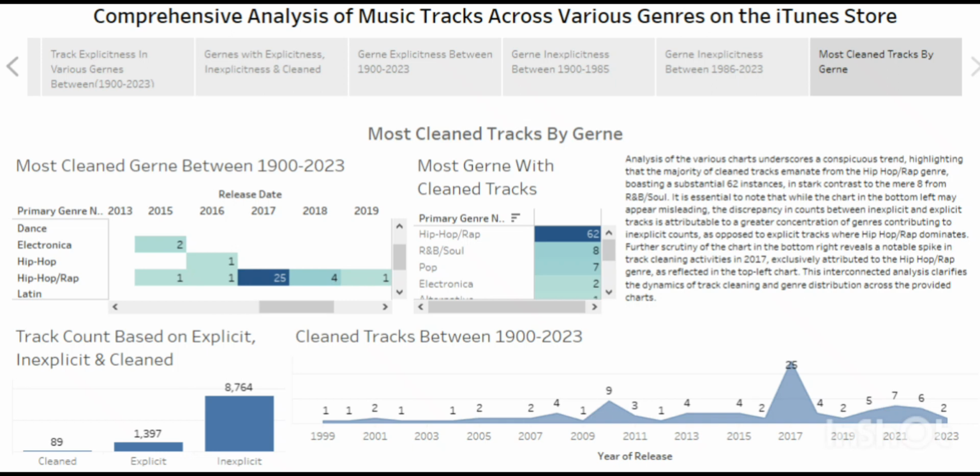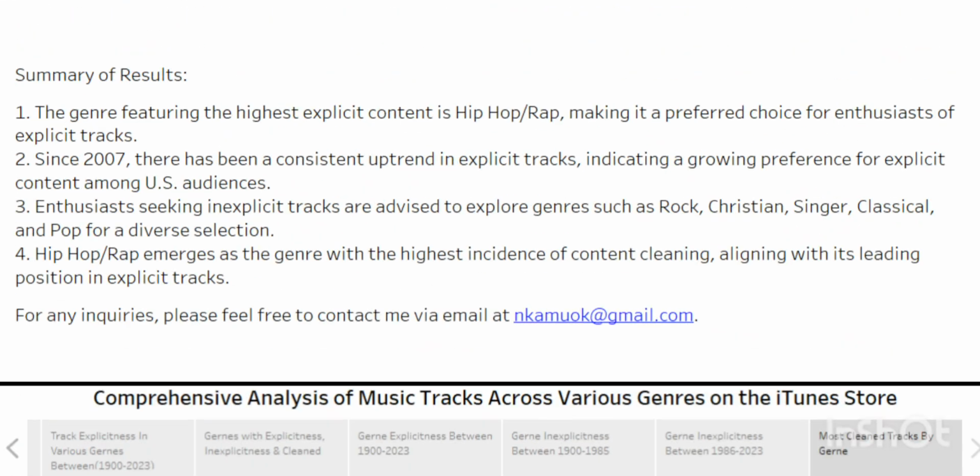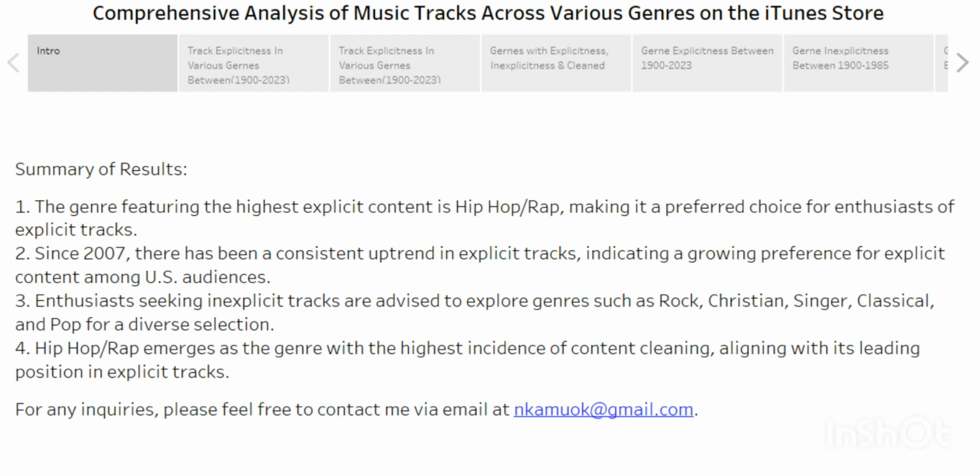So this is the end of this analysis. The summary here, like we saw at the start, is very simple. It just gives an overview. So even if you want to go through the charts, you can just go through this summary and check out what you want. That's why I put it at the start, in the intro of the study.